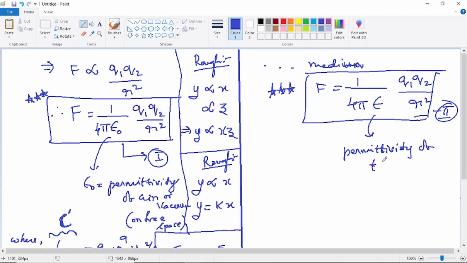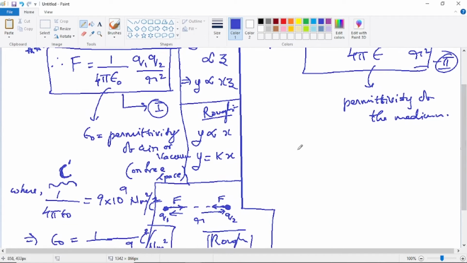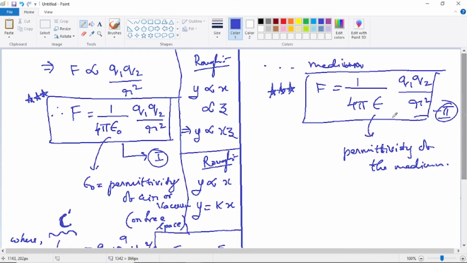Now, easily the answer can be obtained for the question why the constant epsilon naught is called permittivity of free space, or permittivity of air or vacuum, and here permittivity of the medium. Why are they called permittivities? The reason is that this constant decides the ability of the medium to permit force between the charges. Now take a medium of high value of permittivity placed between the 2 point charges.